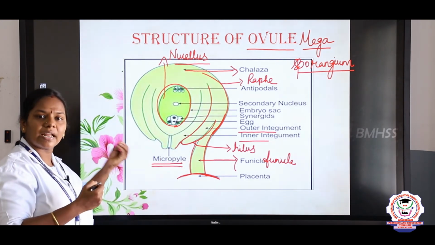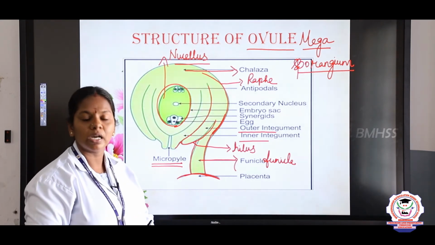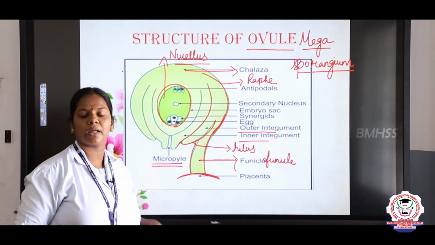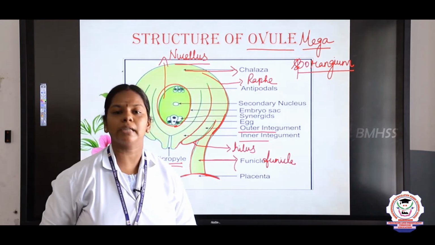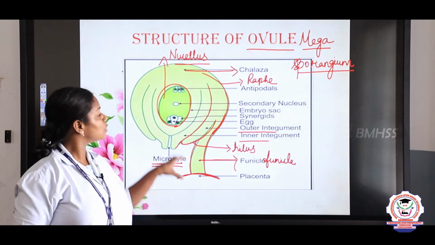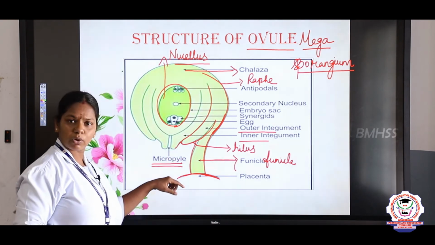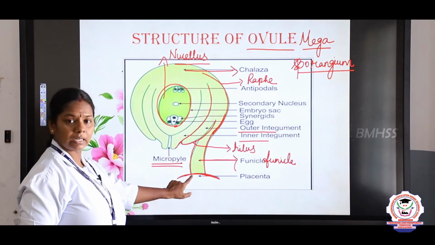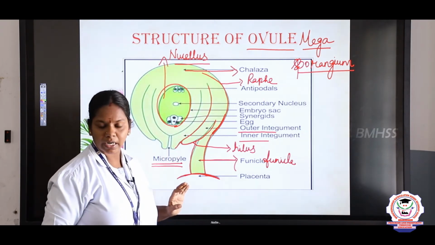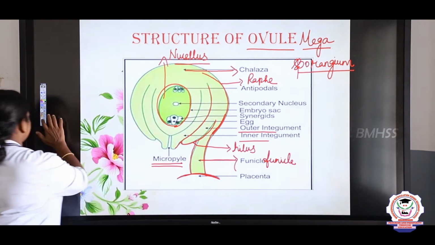So we will see in the next slides how the development of the ovule takes place, how the synergids are formed and how the antipodals are formed. So this is an important 5-mark question, children. Explain, describe the structure of ovule with a neat diagram. It comes very often and the parts may be asked in the NEET exams too. So go through this structure very well and mark down the parts. We discussed the integuments, funicle, hilum, nucellus, chalaza and micropyle, right? And based on this we are going to study some types of ovules.